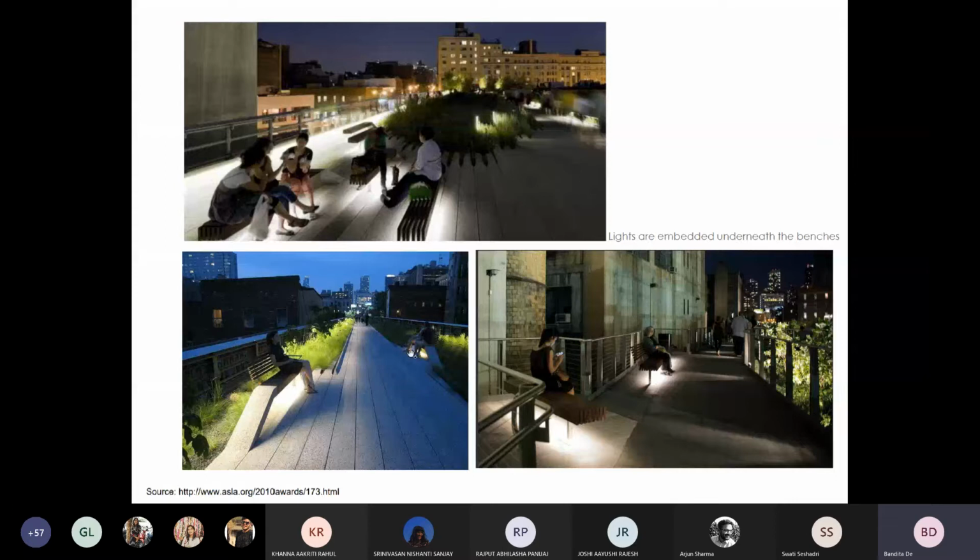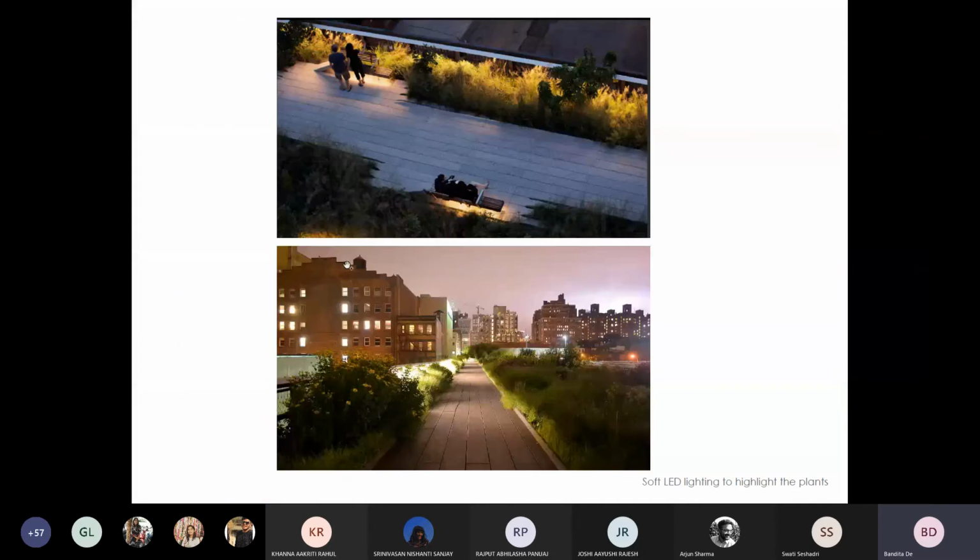So when people are sitting and enjoying this space, they get the best of both ambiences. They get functional lighting, but at the same time they can appreciate and enjoy the natural skylight.